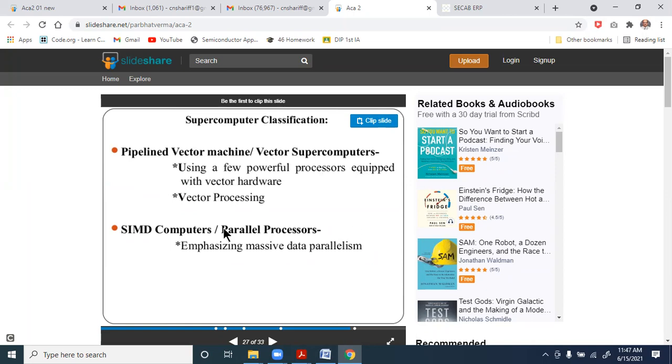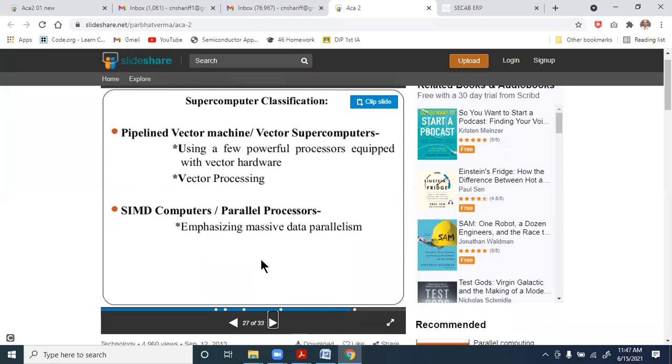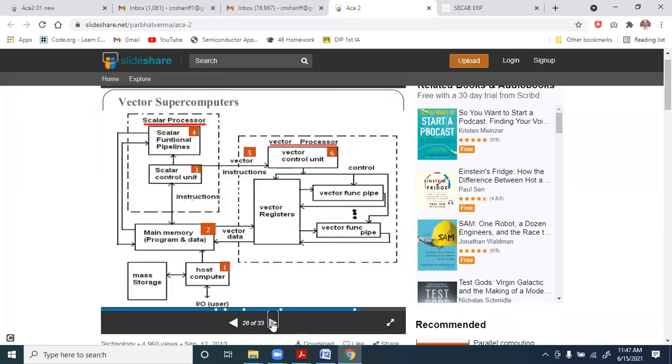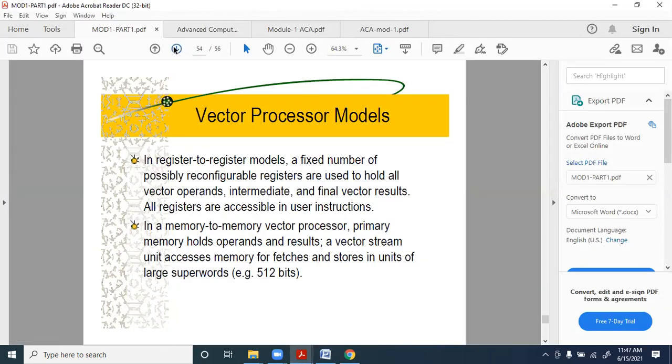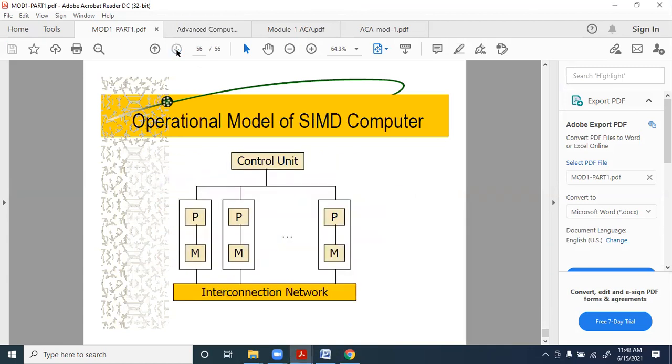SIMD computers are parallel processors that emphasize massive data parallelism, which we generally call MPP. This is the structure of a vector supercomputer, which I thought was in this also. Oh, it's not there here.